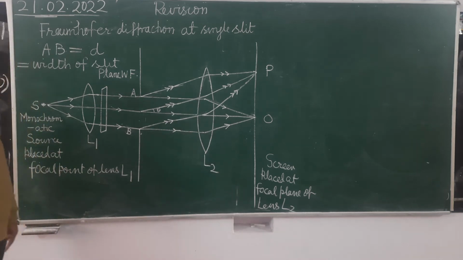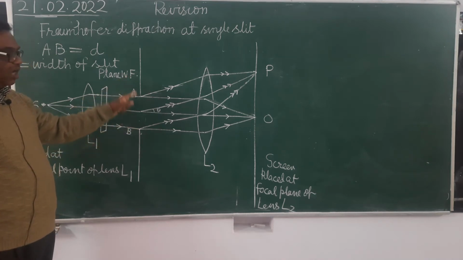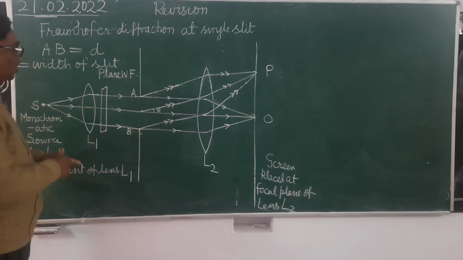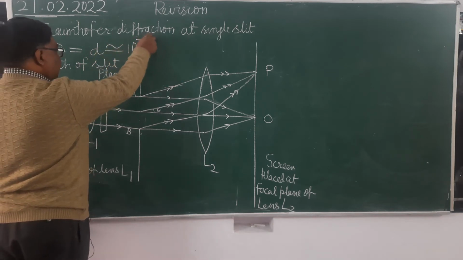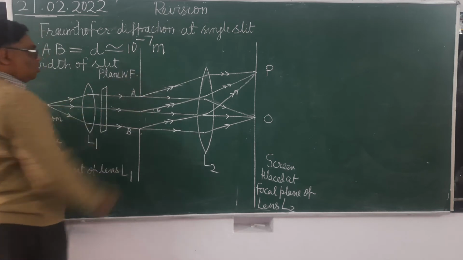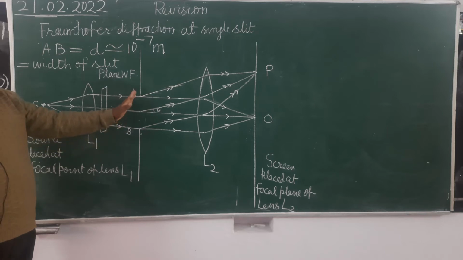It's clear? Means what will happen when a plane wavefront falls upon the slit whose width is of the order of the wavelength of light, 10 to the power minus 7 meter? Waves will get diffracted in different directions besides the original direction.